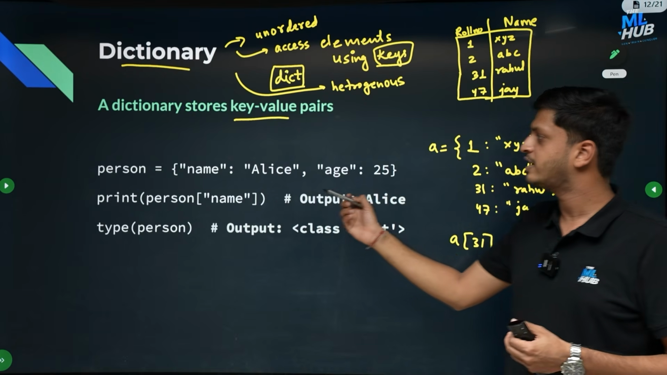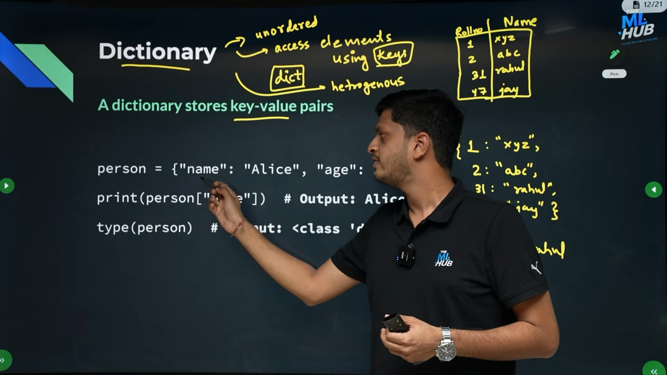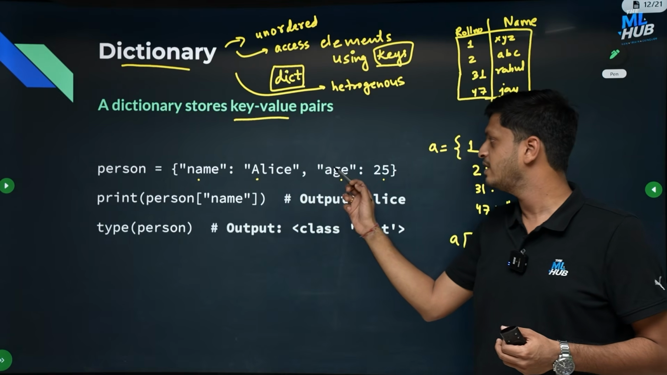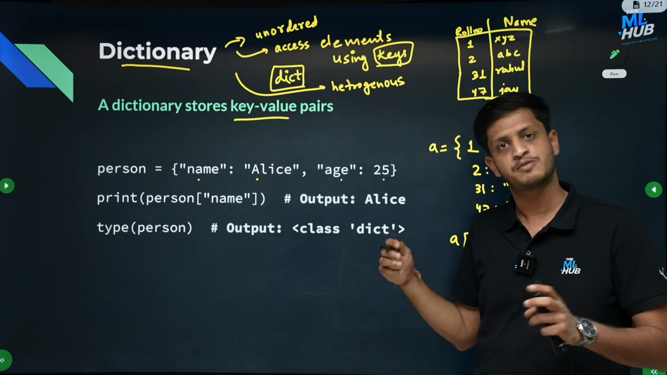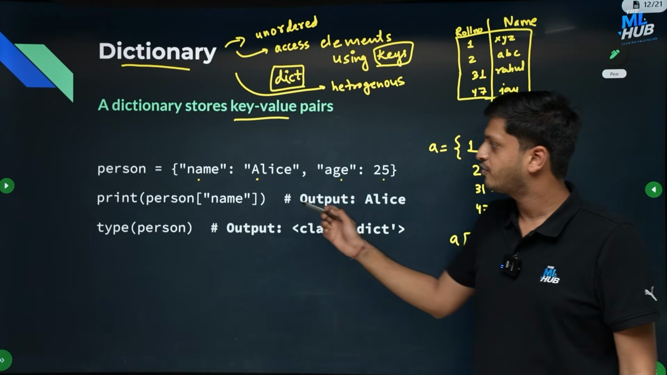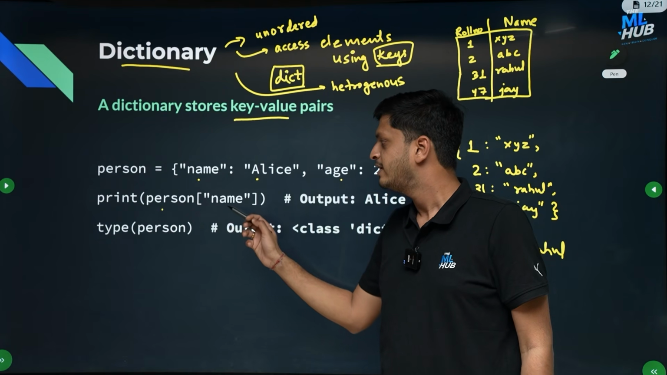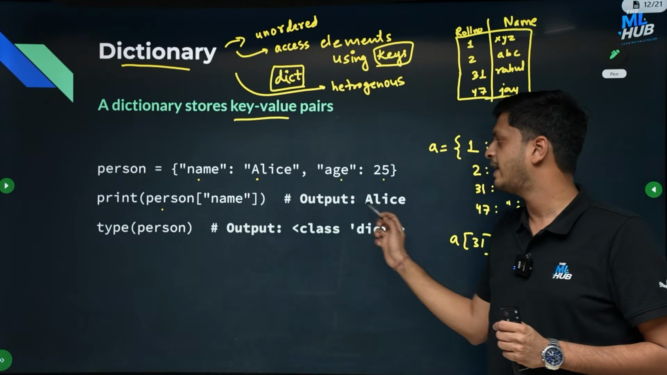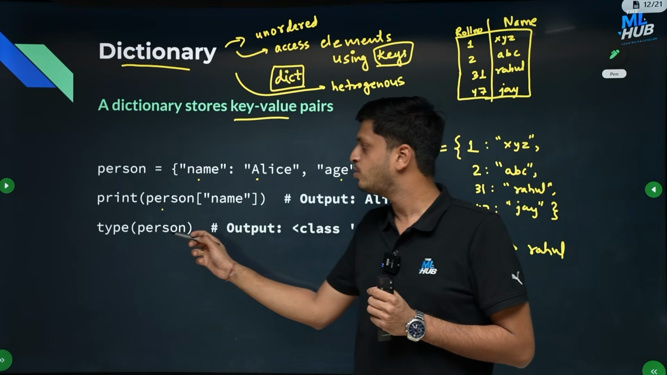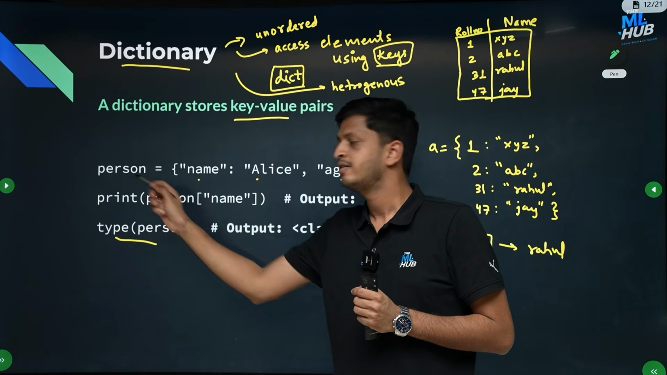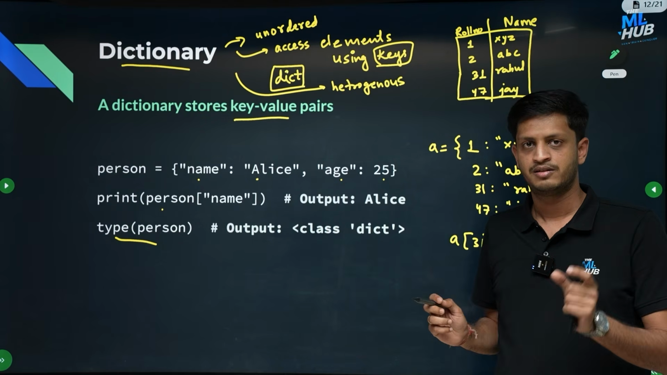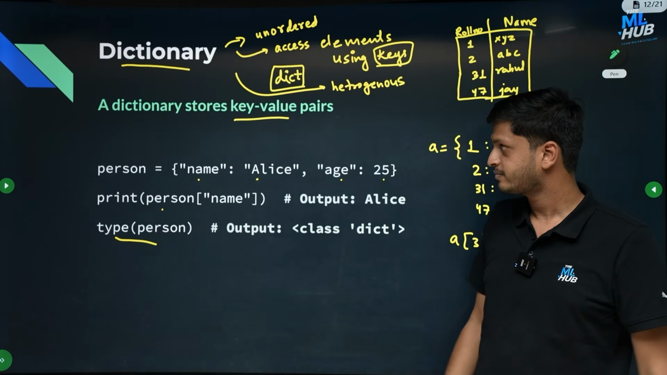For example, here we have created a dictionary called person with name Alice and age 25. So we are mapping a string to a string here, and here we are mapping a string to an integer. That is possible. Okay, so if we print person's name, it is like checking the value attached to the key name. So the output will be Alice. And similarly, if you want to print the type of person, since the type of person is a dictionary, you will get class dict.